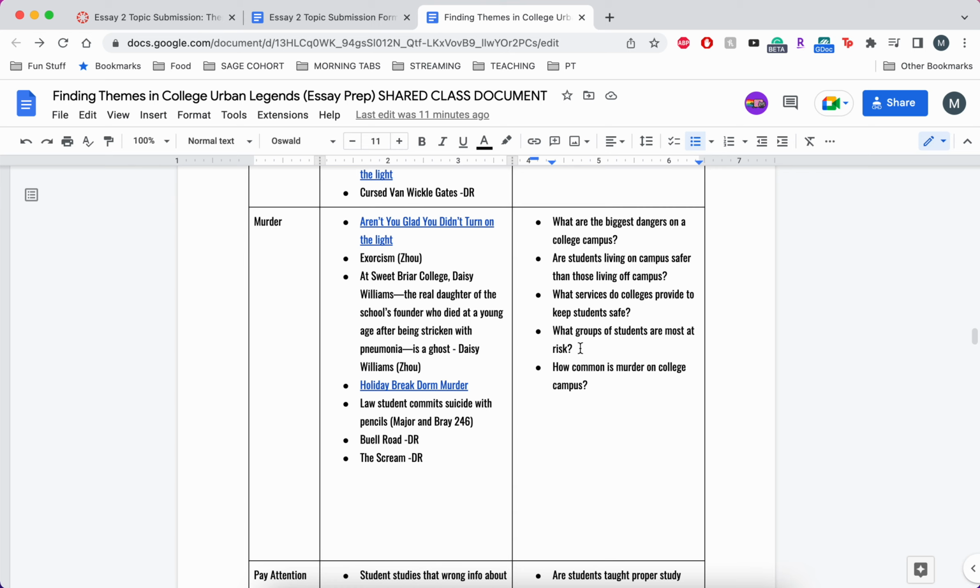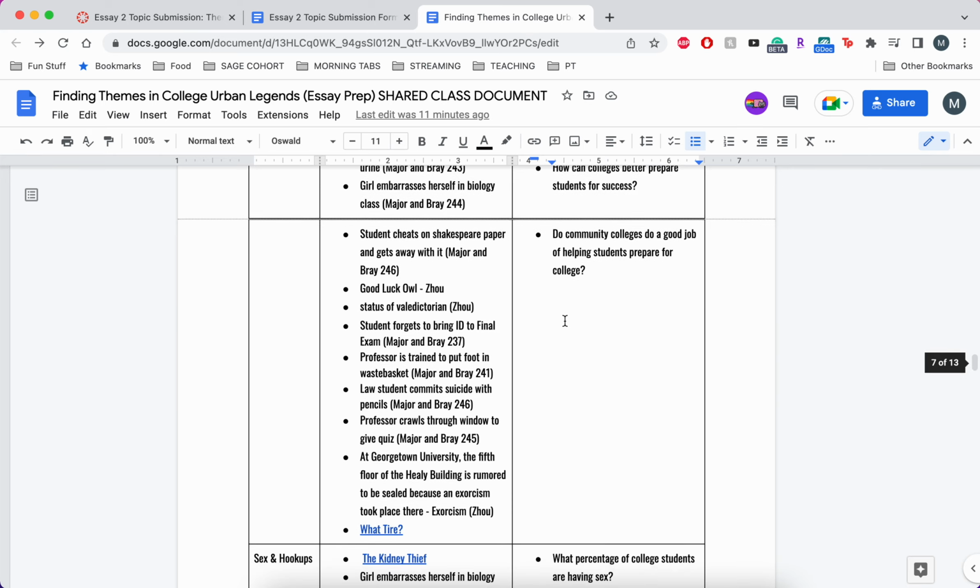Whether we're talking about women, people of color, or immigrant students, so first or second generation immigrant students, are those groups more likely to be at risk? We could also look into things like trans students being more at risk, or LGBT students being more at risk. So those are all things that could be answered in this research topic.